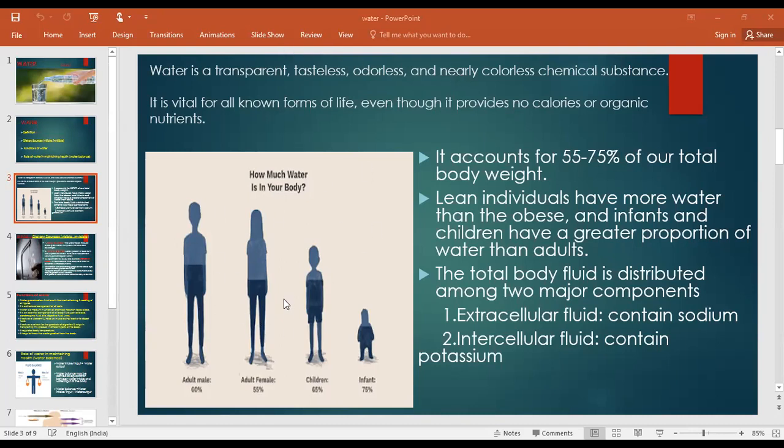Now the question is, who has the more percentage of water in their body weight? Adults, children, or infants? You can write in the chat box. Infants, very good. Infants have more percentage of water in their body. And when you compare male and female, that is adult male and adult female, then the adult male has more percentage of water in the body with respect to the female. Okay, so the definition of water is done.